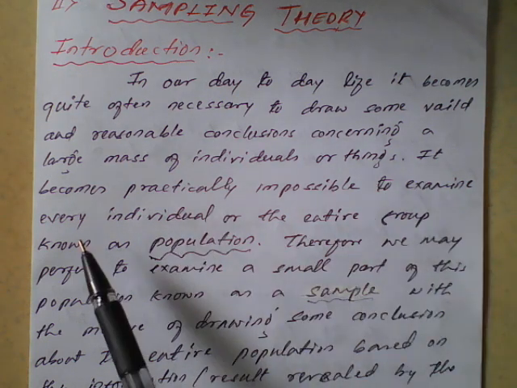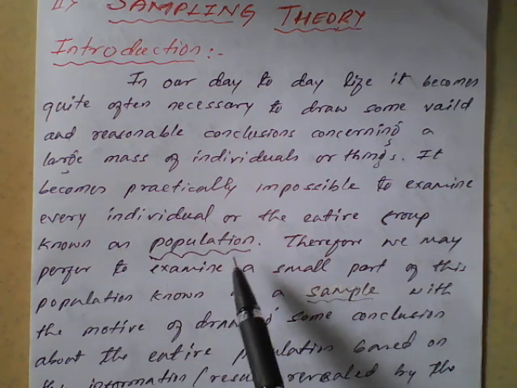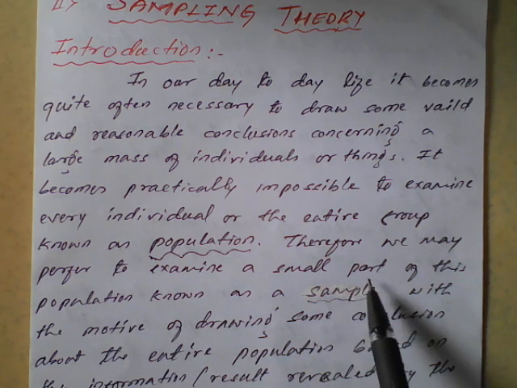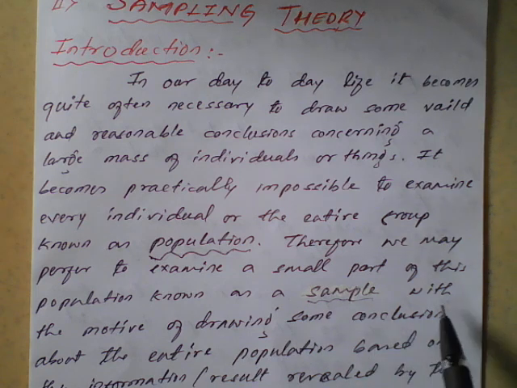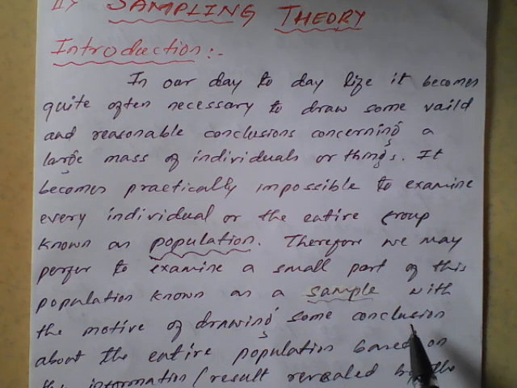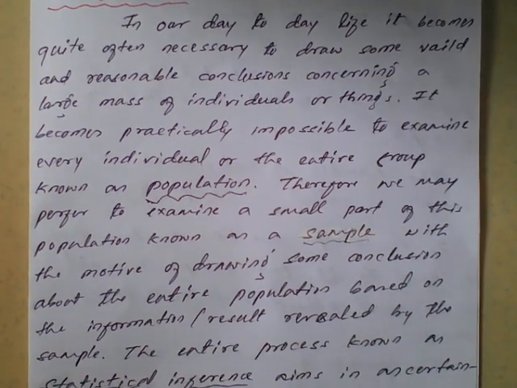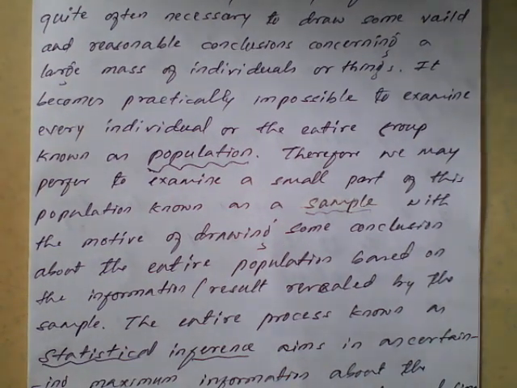It is practically impossible to examine every individual or the entire group known as population. Therefore we may prefer to examine a small part of this population, known as a sample, with the motive of drawing some conclusion. With the help of that we'll conclude whether we need to take that sweet or not.